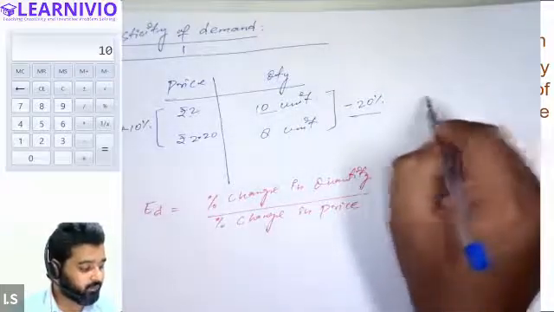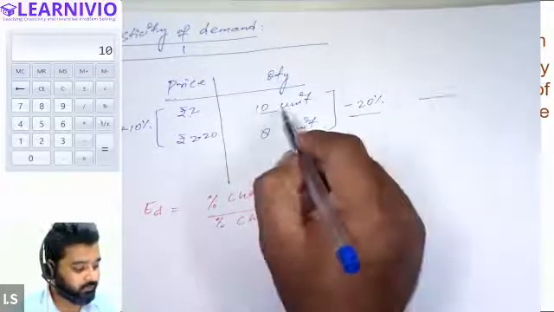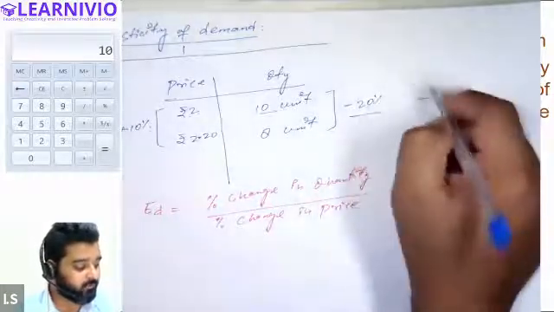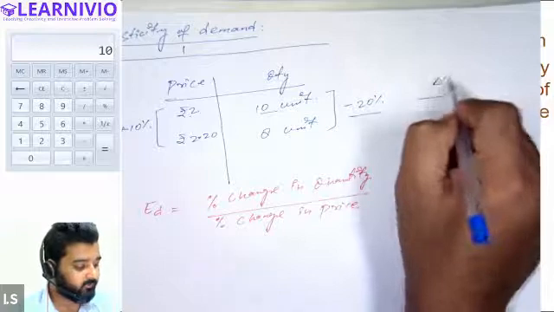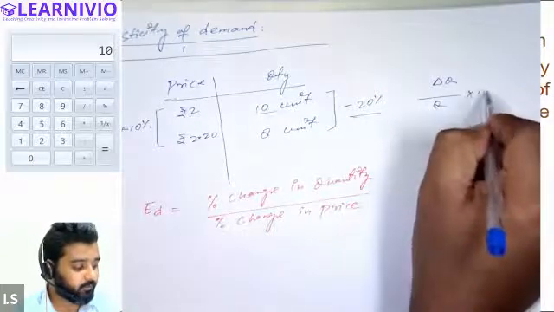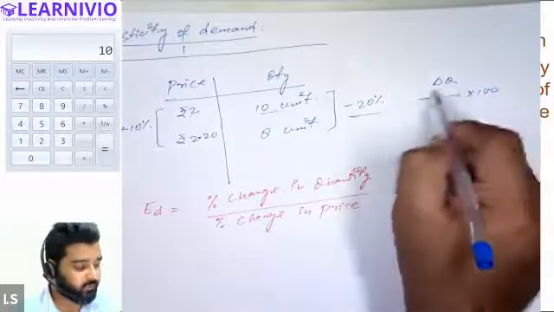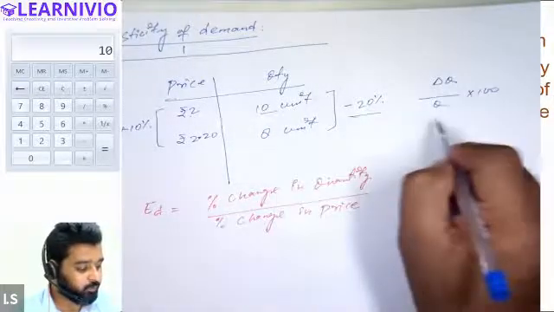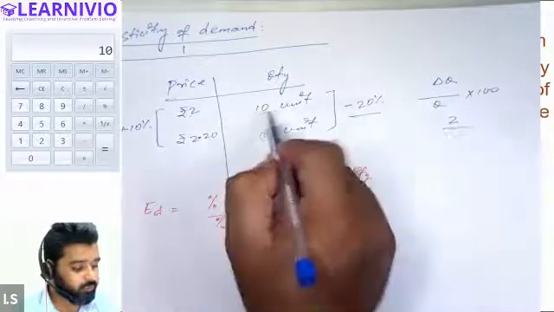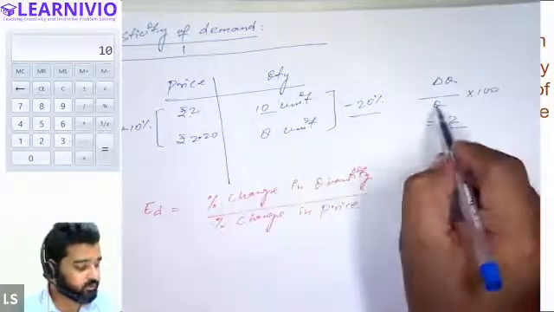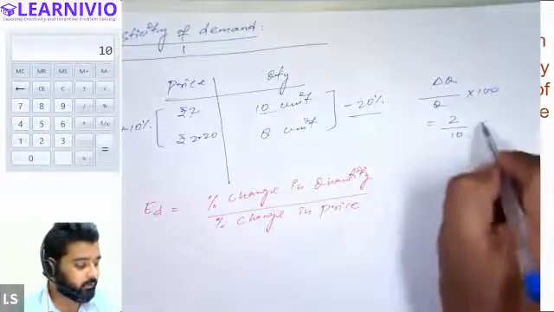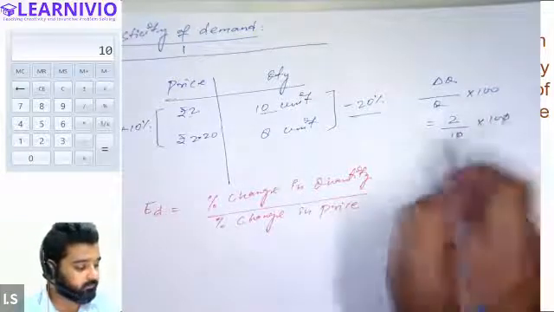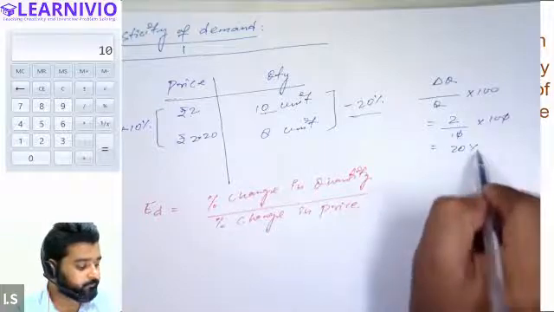See, demand was earlier 10, now it is 8. So how do we calculate the percentage change in quantity? We calculate it as change in quantity divided by quantity into 100. This is the formula. Change in quantity, delta Q, basically means change in quantity. So quantity is changing by 2 units, right? And quantity was earlier 10. So in place of Q, we will write 10. Now multiply by 100. So calculating this value, we will get 20%.